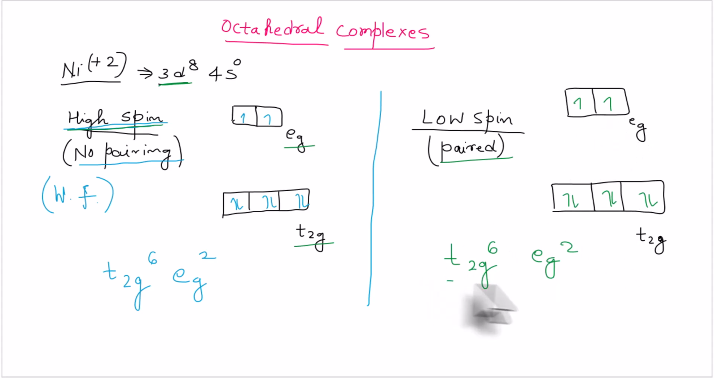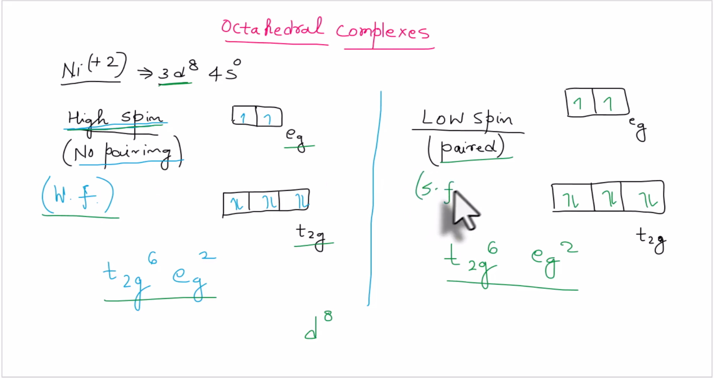So there is no difference between the filling of electrons in the d8 configuration in the high spin as well as low spin complexes. So whether the ligand is a weak field ligand or a strong field ligand, the filling of electrons in the d8 configuration is similar. And as you can see, both the t2g and eg orbitals are symmetrically filled. Therefore, this d8 configuration does not show Jahn-Teller distortion.